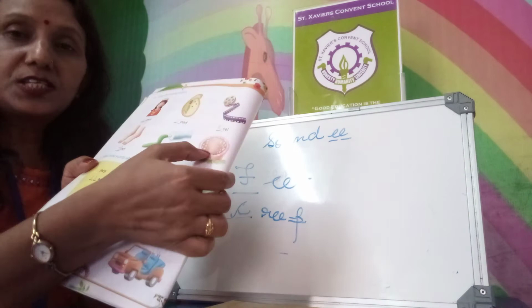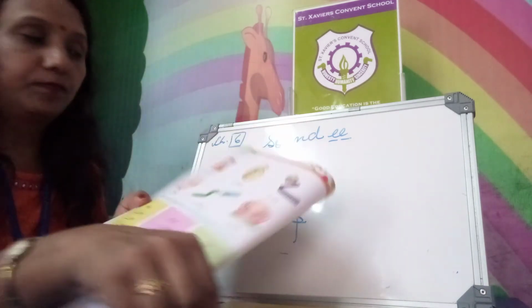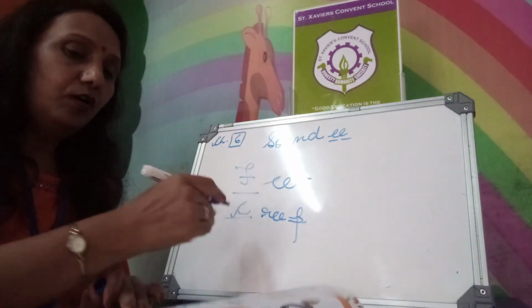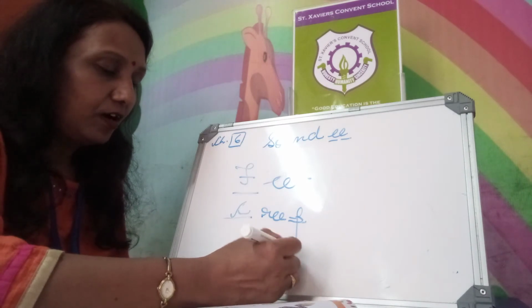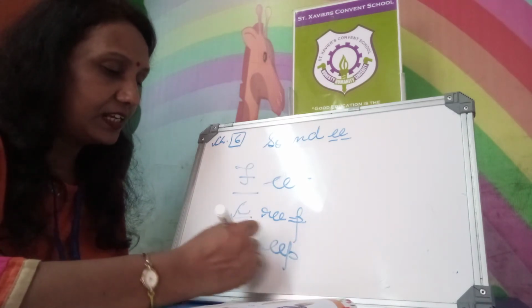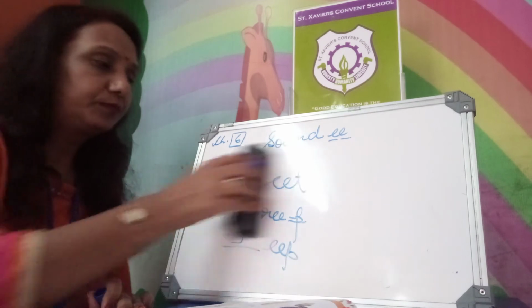Next. This well. Very deep. So double E P is there. What will you write? D. Double E P is what? Deep.